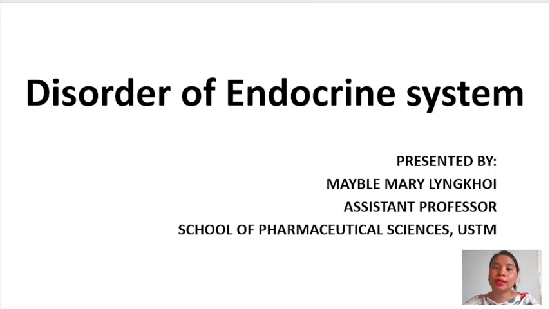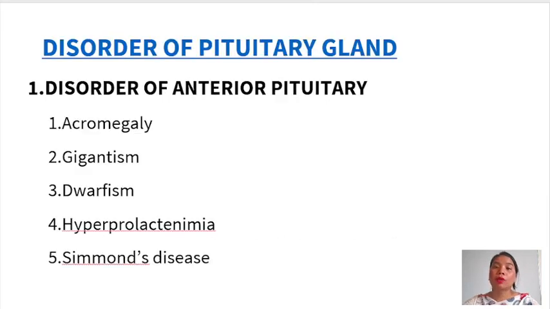So the endocrine system is a system which includes the various different glands present in our body, and these glands secrete or produce different hormones. These hormones are needed for the growth and development of our body and also to regulate the functions of our body organs. First we will see the disorders of the pituitary gland.